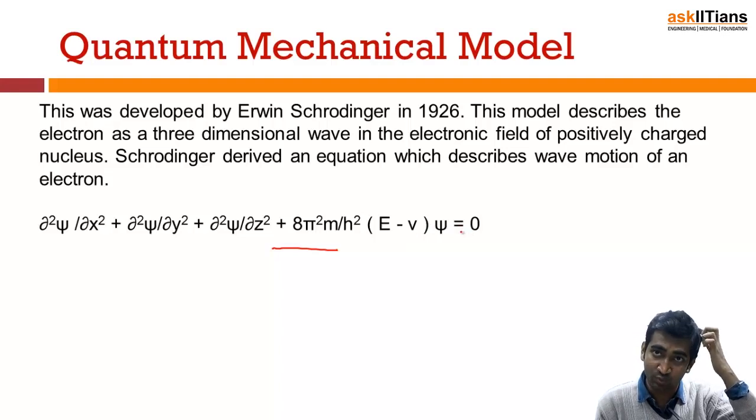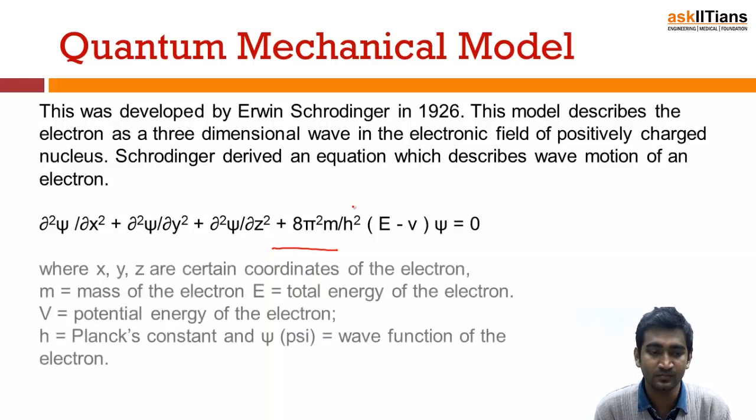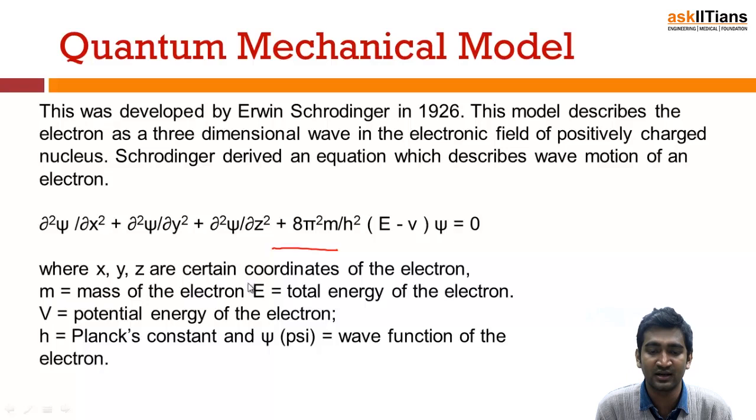Now what psi exactly means, I will tell you in a short time. This was the expression which has opened different parameters to locate the electron in any atom. So m is your mass of electron, capital E is your total energy, V is the potential energy, h is the Planck's constant, and psi is your wave function of the electron.